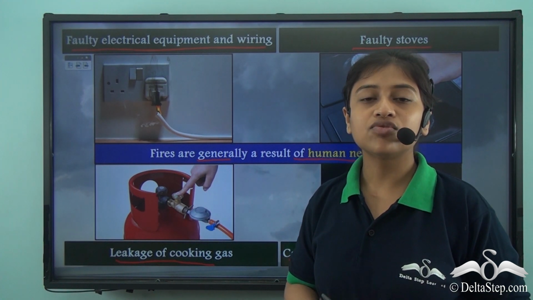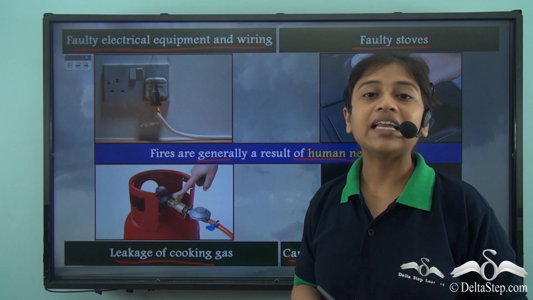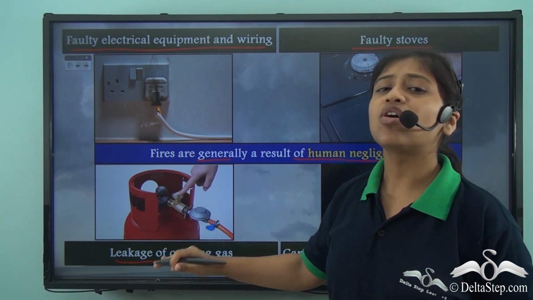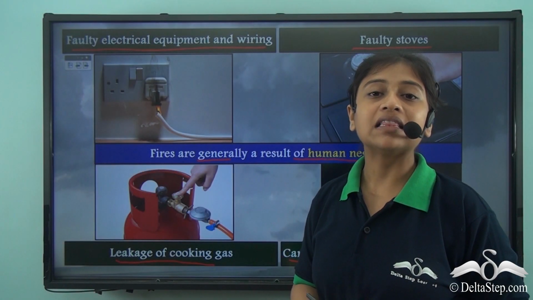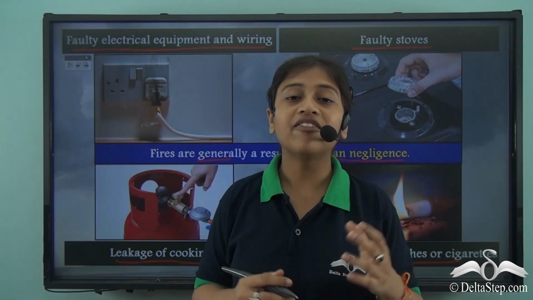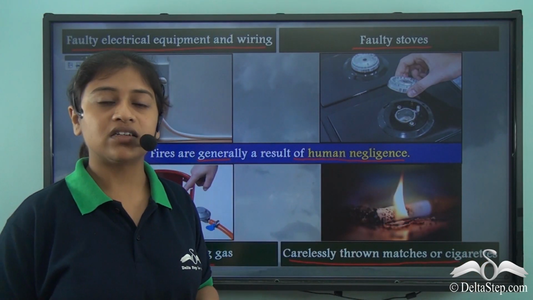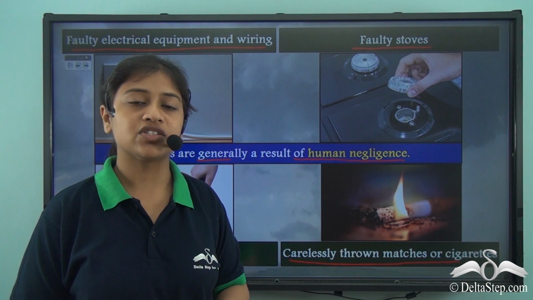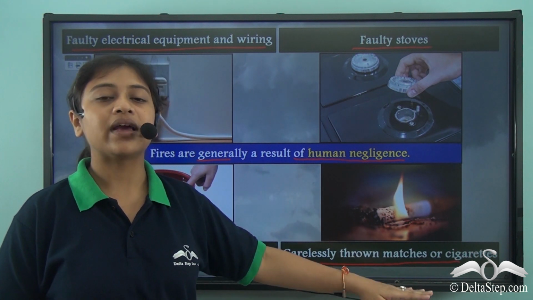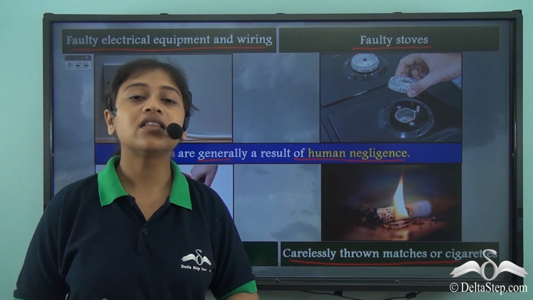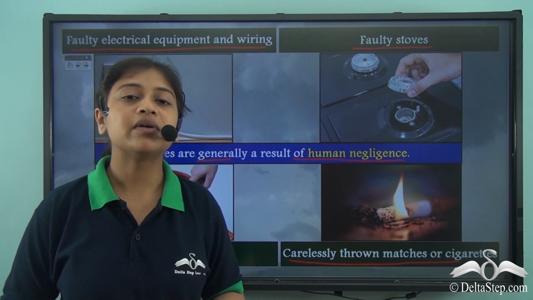So what we need to do is we need to be very regular in keeping a track of any sort of leakage from the pipelines and the cylindrical gases. And finally, another important factor that points towards human negligence is carelessly throwing away matches, cigarettes, and other substances that are inflammable in nature.